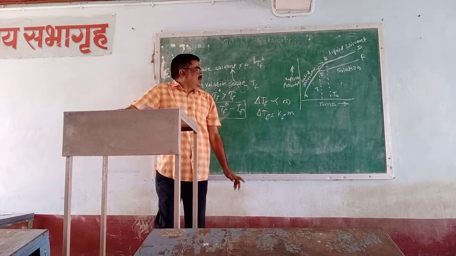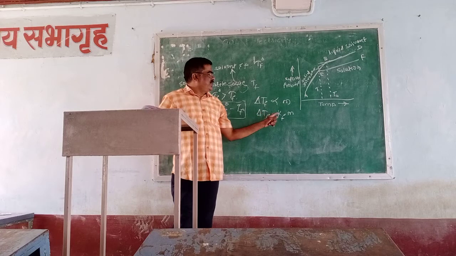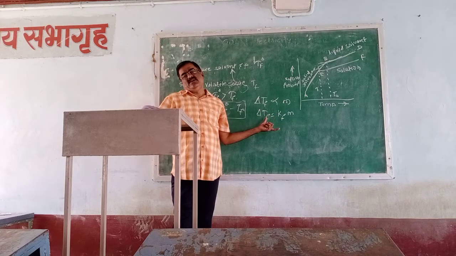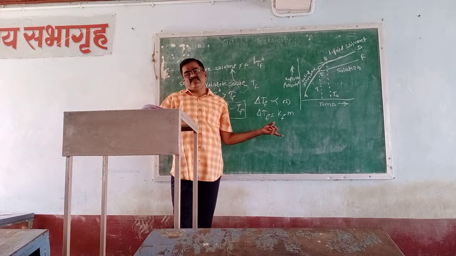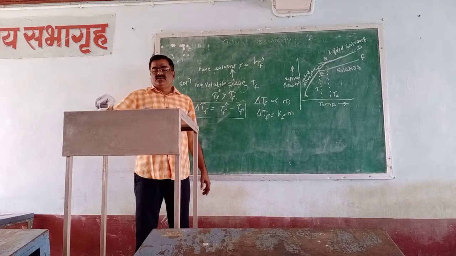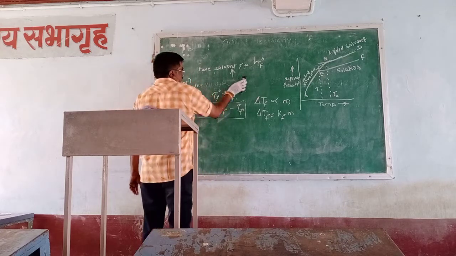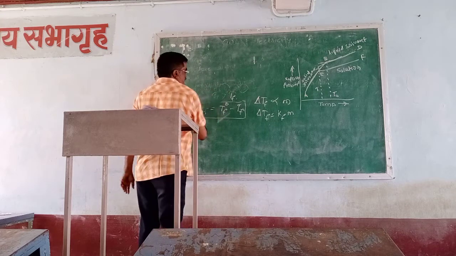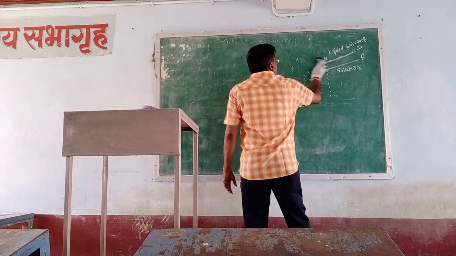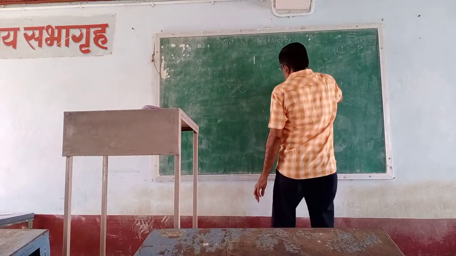That is, when the molarity is 1 and delta TF is equal to KF, at that time this solution will be the 1 molar solution. Hence, what is the molar mass? The relation between the molar mass of the solid and the freezing point depression, that is the relation we have to see here.